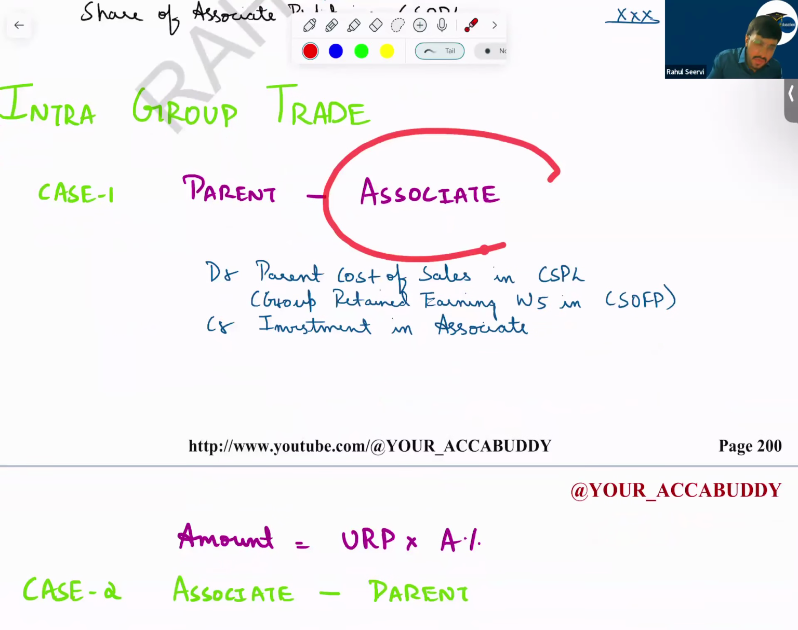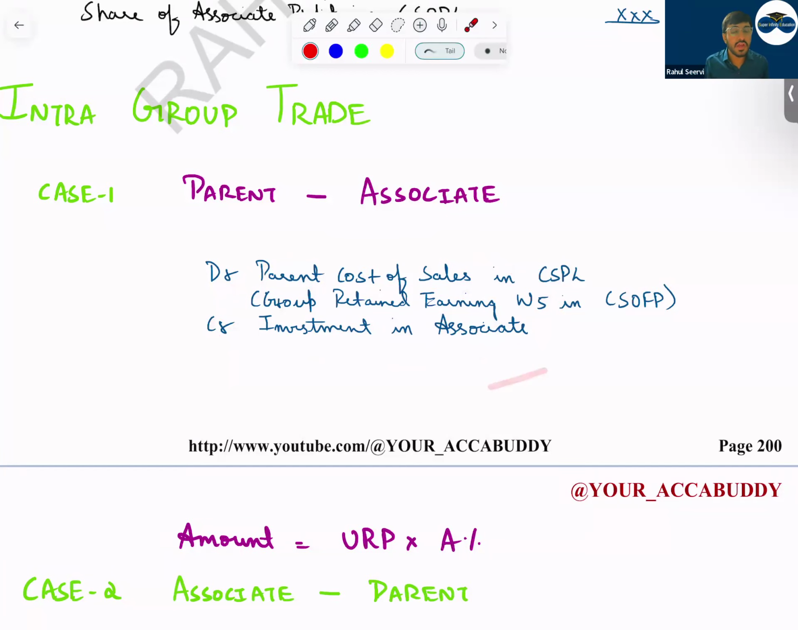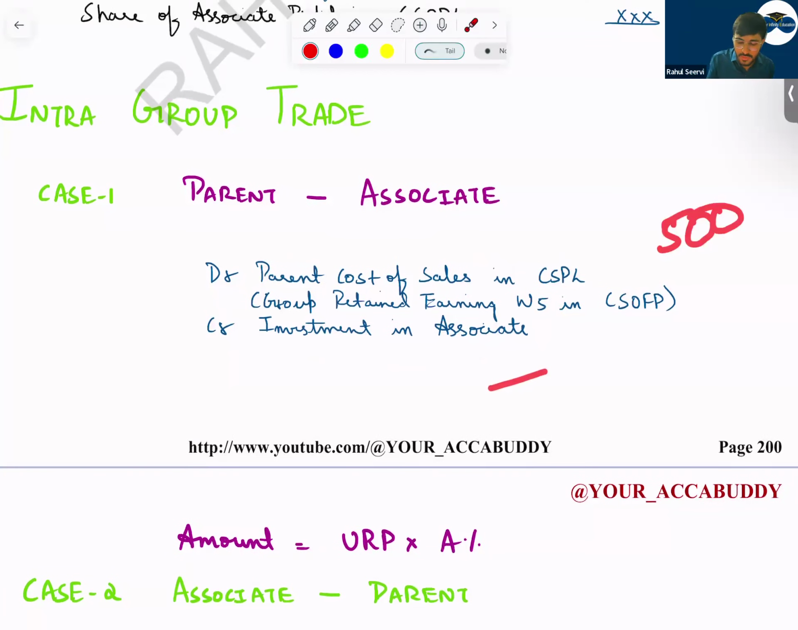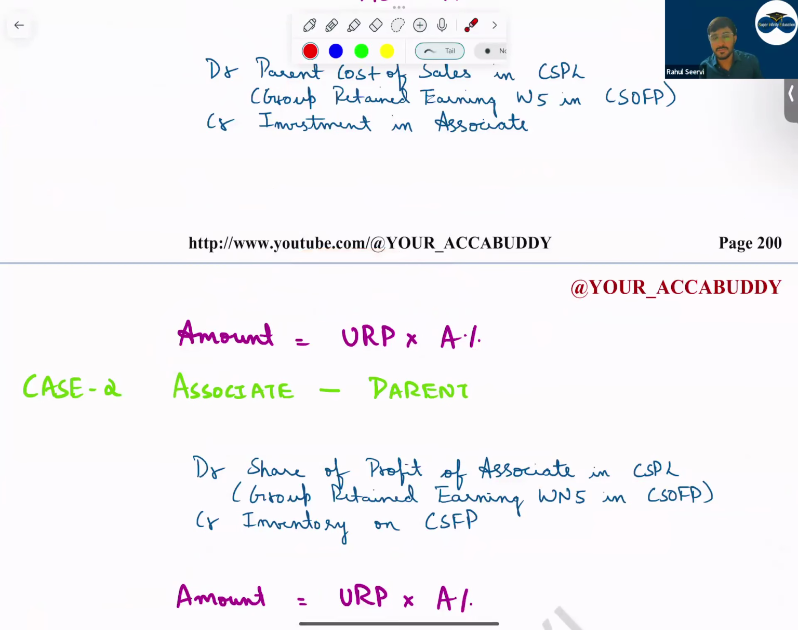And now, which company is recording the inventory? Inventory is recorded by the associate company. Do we include the inventory value of the associate in the consolidated books? No. But how will we reduce it? We will reduce the investment in associate. But will you take the full URP amount? No. You have to apply the percentage here. Do not make this mistake. Amount is equal to URP into the associate percentage.